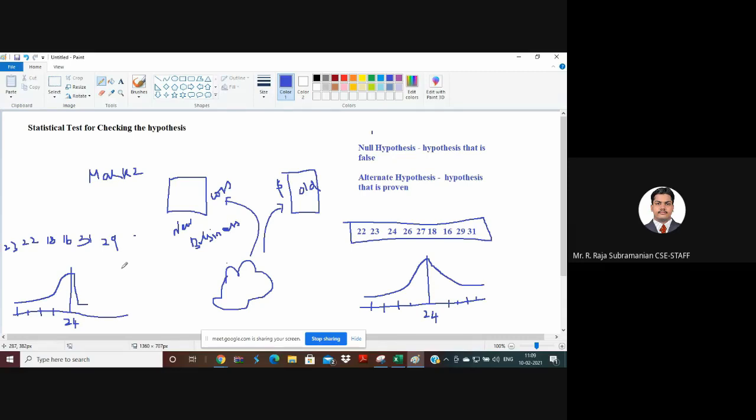So we should be in a position to identify whether this sample is good for analysis or not, because selecting samples is most important in making my model learn. So I need to categorize the hypothesis in such a way that my sample is also working well. Now am I making it clear why we go for these kinds of statistical tests between the original population and the new sample? Yes.